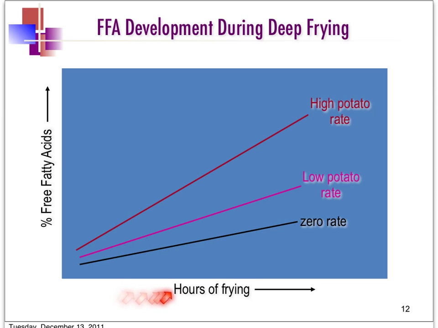We can see as we increase the time of frying, the amount of free fatty acid produced in the oil also increases. But when there is no food in the oil, the formation of free fatty acid is not that much compared to when we have a high amount of potato in the oil. Because when we have a high amount of potato, more water is present, so this would cause more hydrolysis of the fat, especially at high temperature, compared to the low potato rate. So a high load of high moisture food in the frying oil will produce more free fatty acid.